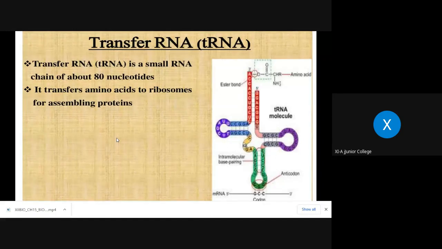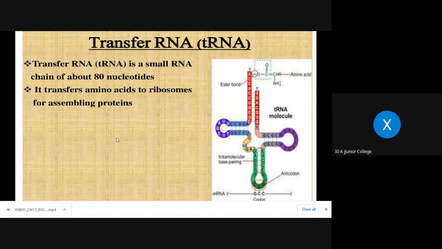Though you don't understand much about the role yet, just remember it by heart, because when you study the actual protein synthesis part, everything will be very clear. Just remember that these are involved in the process of protein synthesis.